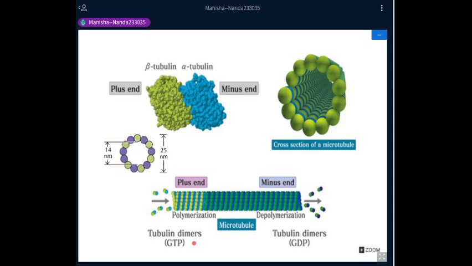At the plus end, which is fast growing, the tubulin dimers are associated with GTP, and once they are depolymerized from the minus end, their association is with GDP. This is the fast growing and this is the slow growing end, called the plus and the minus end, giving polarity to the microtubular structures in order to decide the direction of movement within cells.